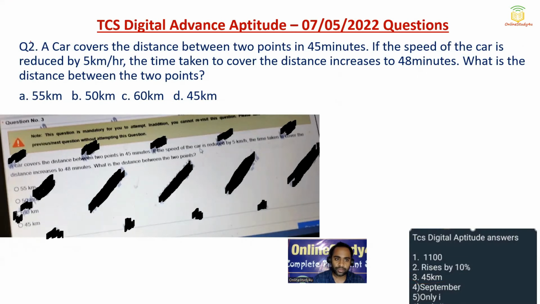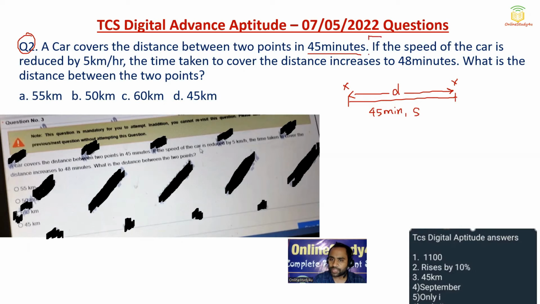Now question number two. A car covers the distance between 2 points in 45 minutes. Suppose the 2 points are X and Y, and the distance between them is D, which I have assumed. The car is covering the distance in 45 minutes. The speed of the car is not given, so I assumed S.